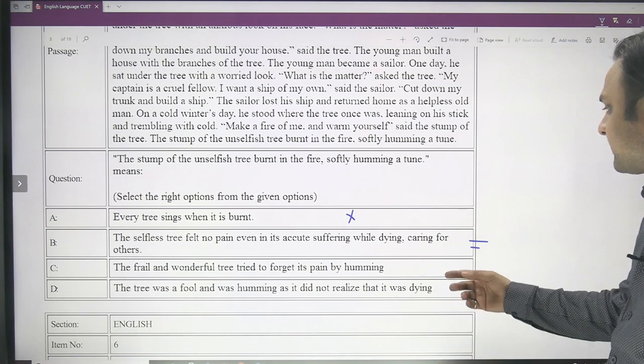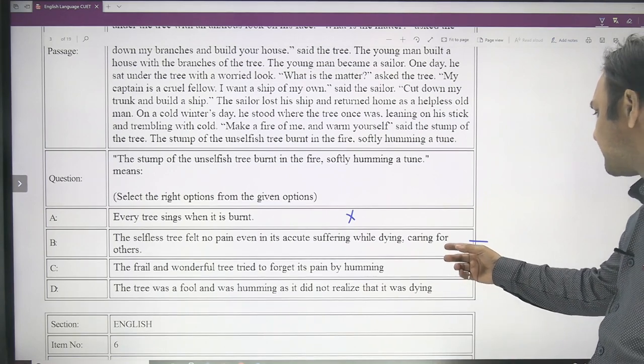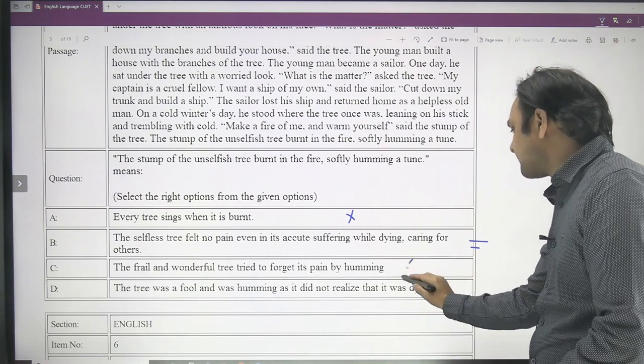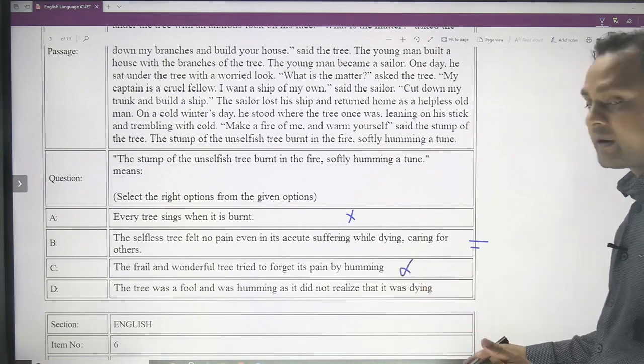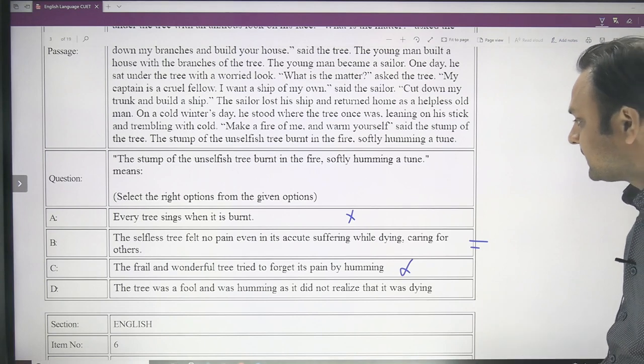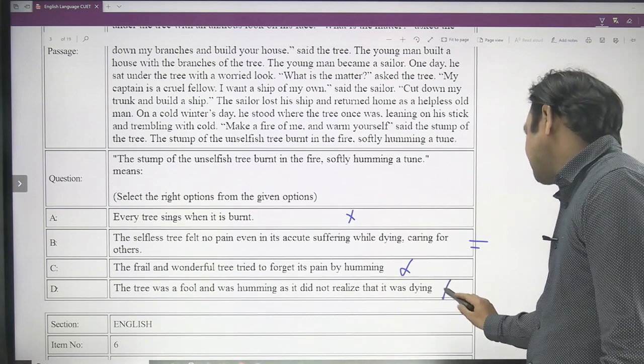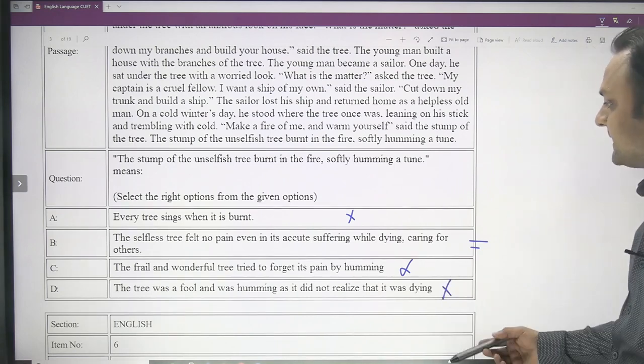The frail and wonderful tree tried to forget its pain by humming. So again, you don't have to take it literally, because it was not humming literally, it is only figurative. And the tree was a fool and was humming as it did not realize that it was dying. Again, it is not the case, it was not humming anything literally.